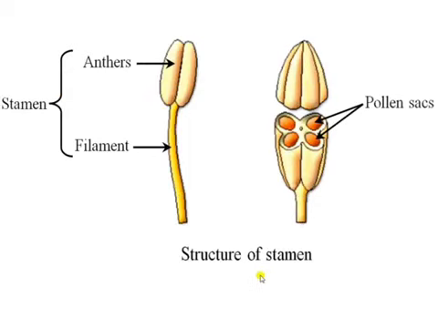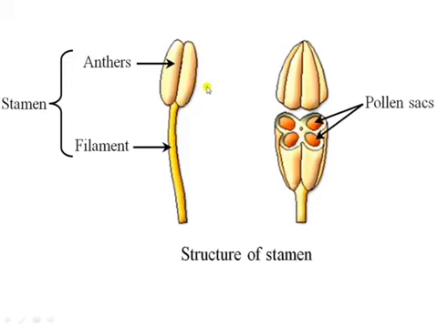So next is the structure of the stamen. Here the stamen is the male reproductive part of a flower. So each stamen has 2 parts. Okay, first is the anther, second is the filament. This bilobed structure is the anther, and this stalk is the filament. This is the male reproductive part in a flowering plant. So this filament is a slender part that carries the anther on the top.